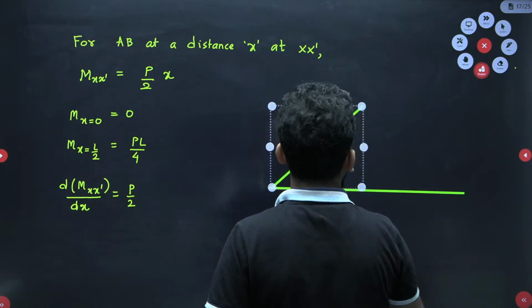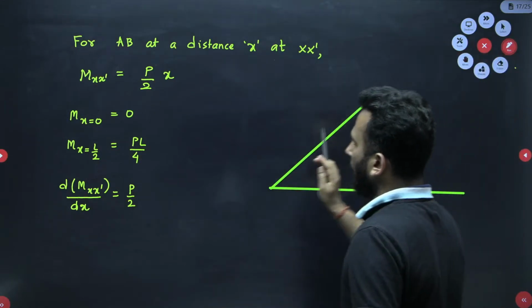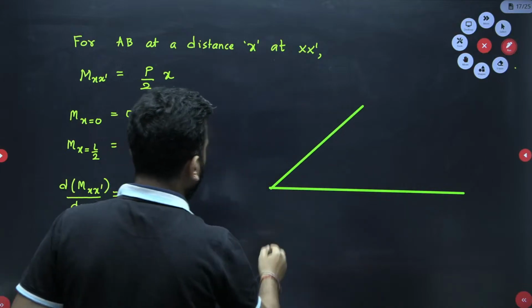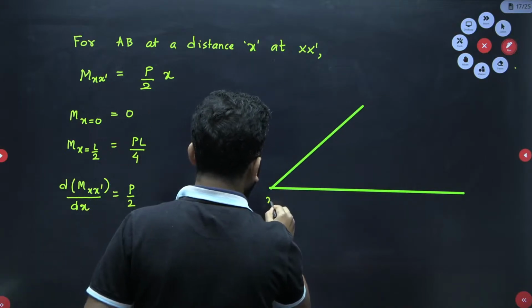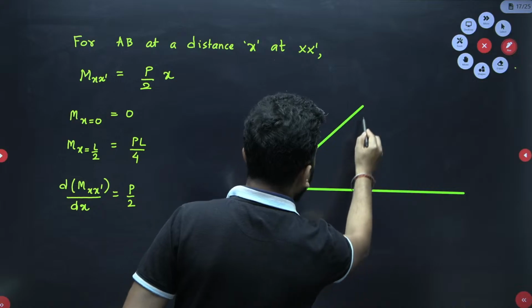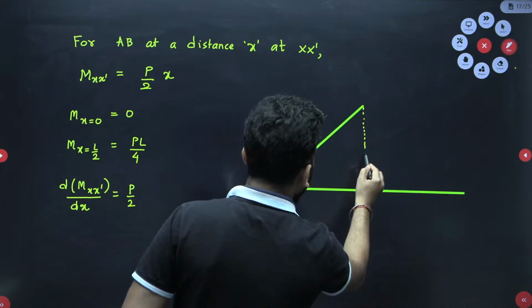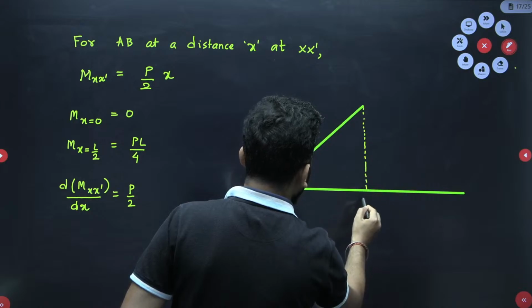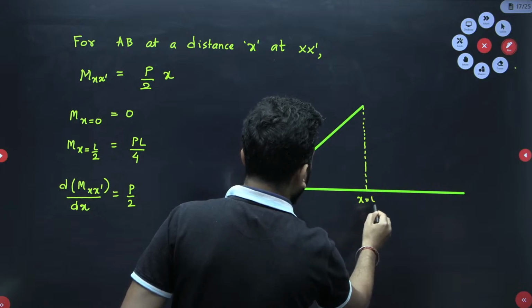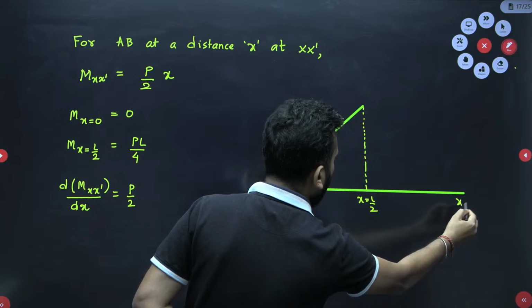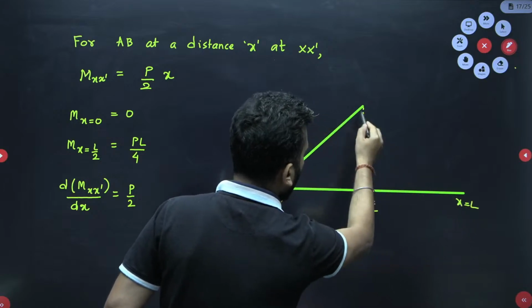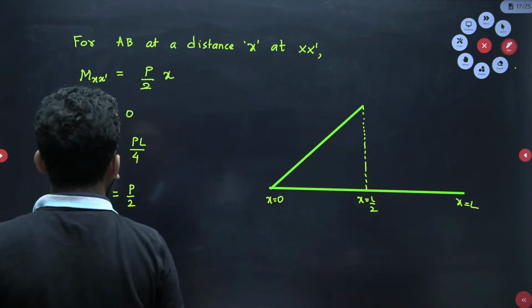But this is only till the first half of the beam, that means this is x equal to 0, this is my x equal to L by 2, and this is my x equal to L. But I don't know how the later part will behave.